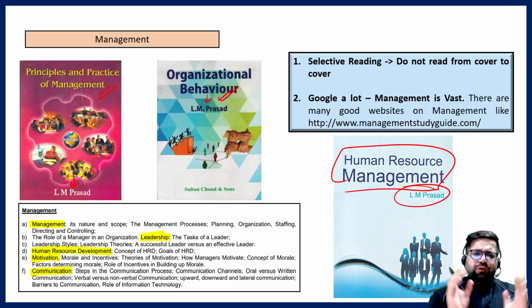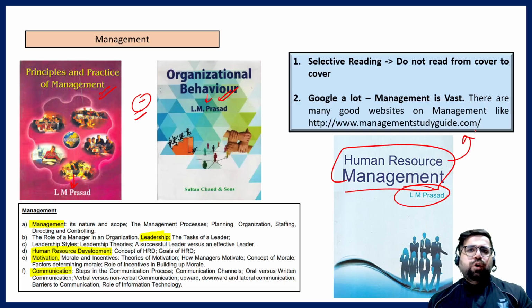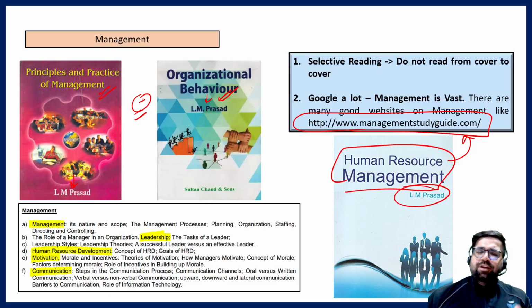But again, if you see the syllabus of management, it only includes 5 chapters, starting from motivation, communication, general management, leadership, and HRM. So if you want, these two books are a must, and for HRM I can advise you to refer to some online sources like Management Study Guide. You can refer to this particular website. This website also offers you some quality articles which will help you to cover the chapter of HRM.